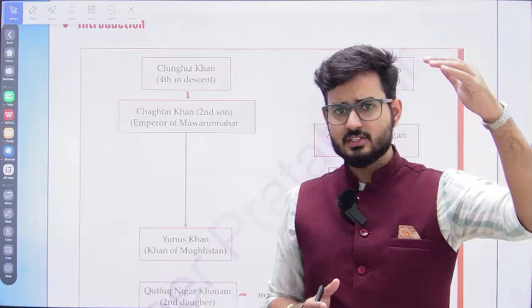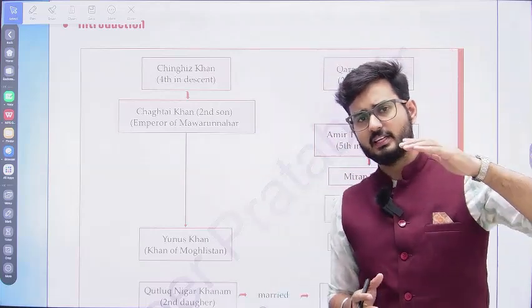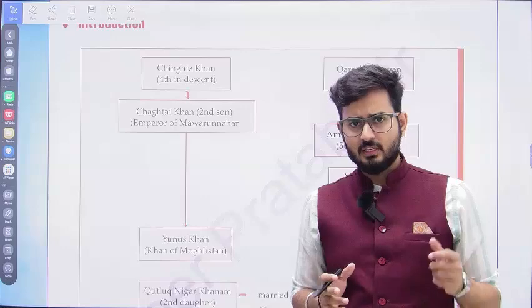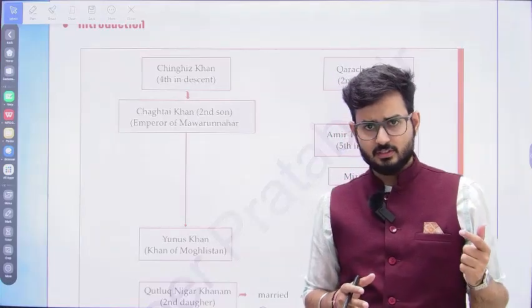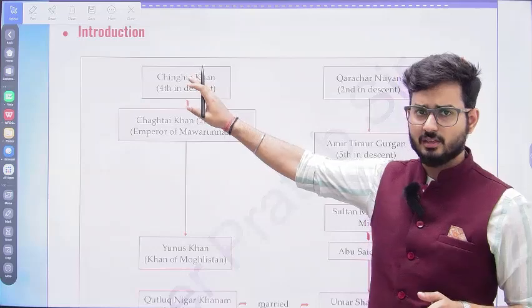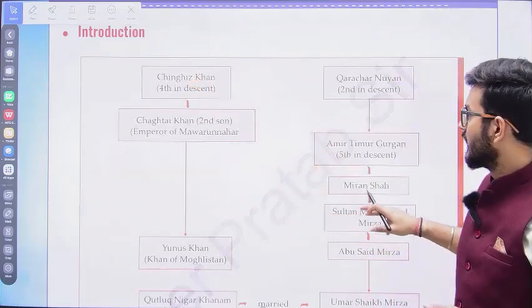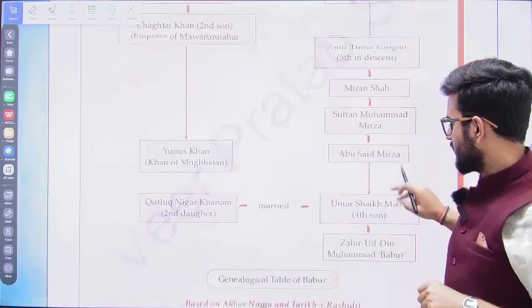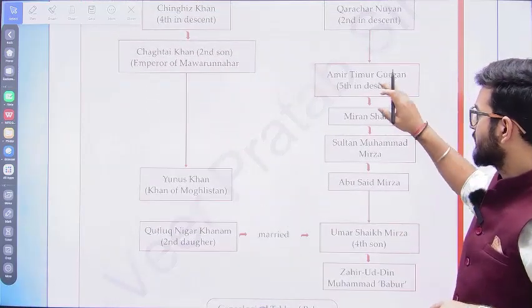So the ancestors of Babur's lineage were basically a mixture of both groups, the Mongols as well as the Turks. When we talk about the Mongols, it is going to be the Genghis Khan lineage. And when we talk about the Turks, it is going to be Amir Timur.